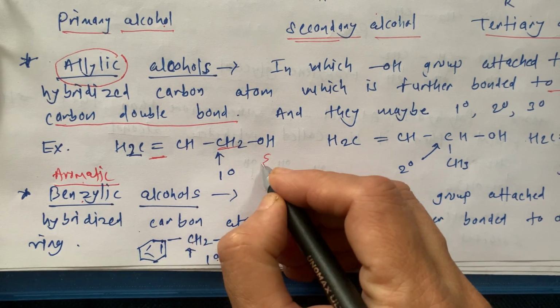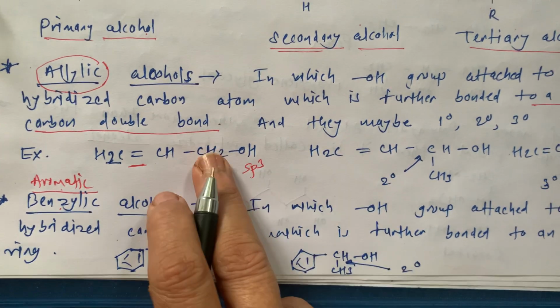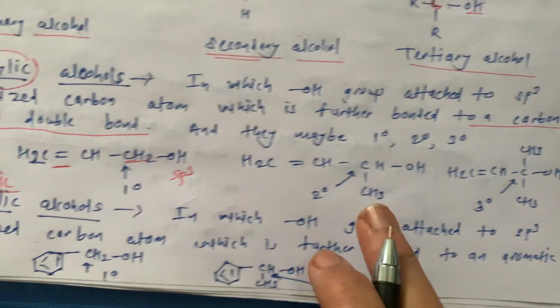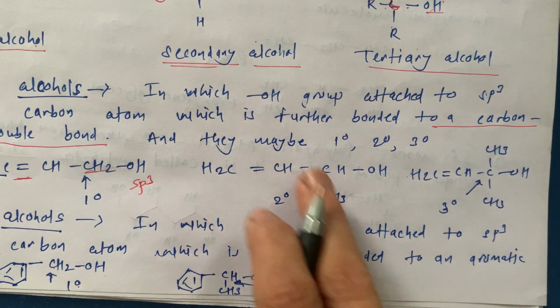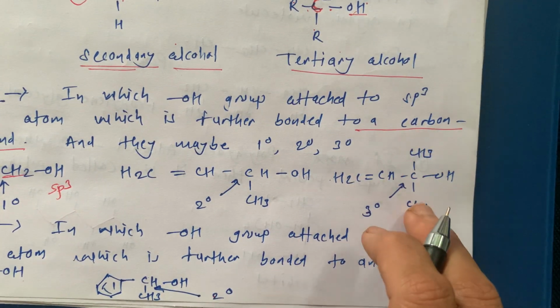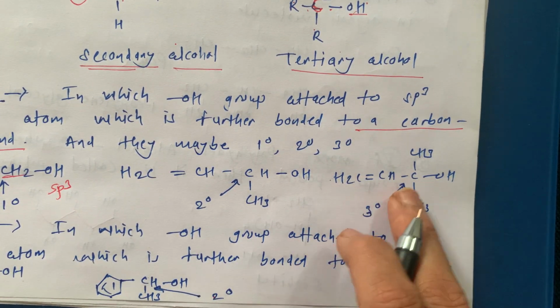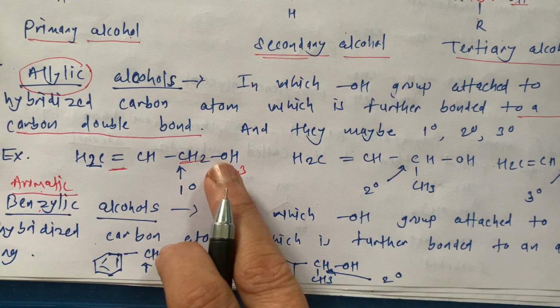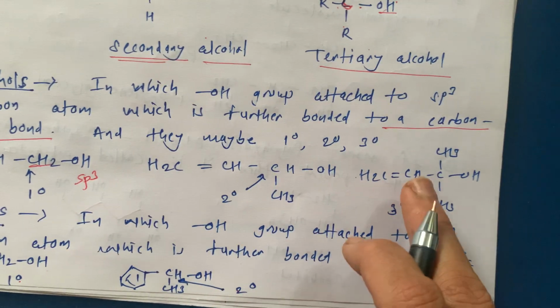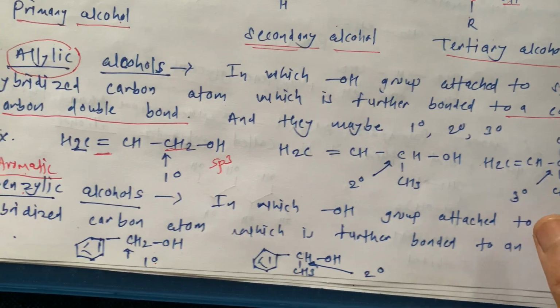This one is sp3 hybridized and is a carbon to which one more carbon is attached, so this is primary. Now here two alkyl groups are there, so this is secondary. To this carbon there are 1, 2 and 3 carbons attached, so this is tertiary. So this is a primary allylic alcohol, this is a secondary allylic alcohol, and this is a tertiary allylic alcohol.